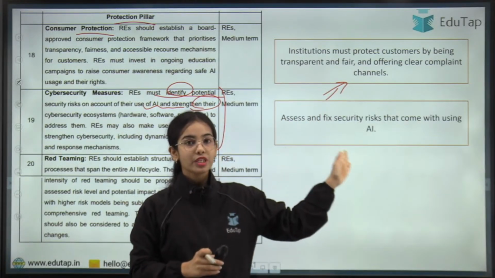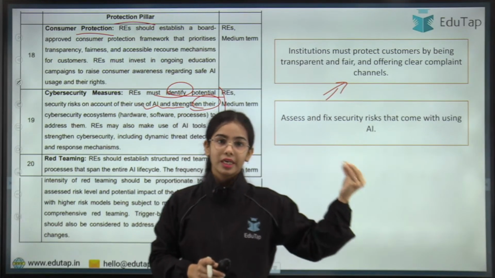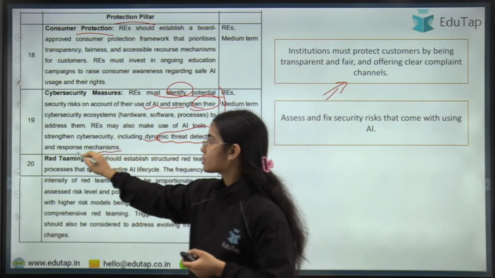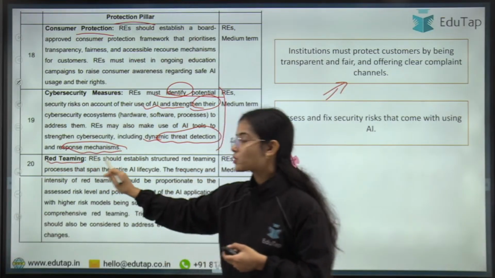So assess and fix security risks that come with using AI. This is the idea. Dynamic threat detection should happen and a response mechanism should be there. Now the next one is red teaming.